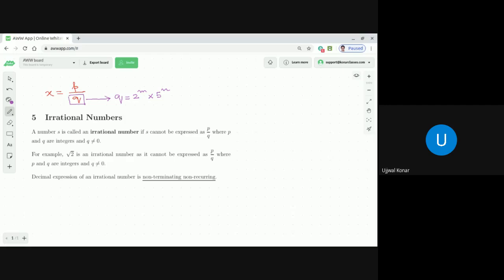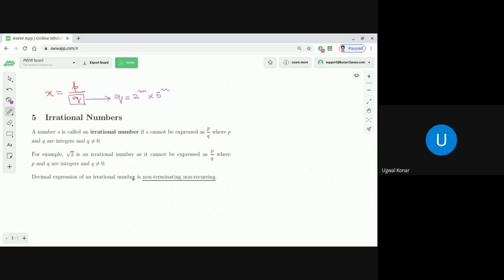Sometime you may have found the value of root 2. If you use any calculator and find the value of root 2, it will give you up to some decimal places and it is not the exact correct value. Okay, because the decimal expression of an irrational number is always non-terminating and non-recurring.